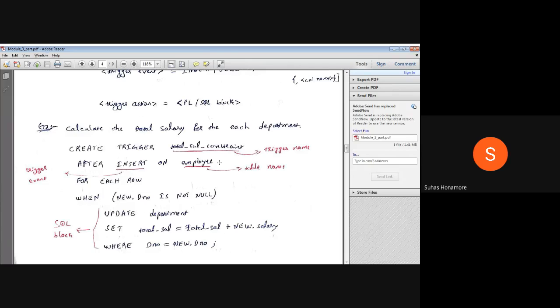Okay, so like that you can give it. Now we'll check it only for the insertion. Whenever you are inserting one new employee into an employee table, the total salary of that department has to be modified. So how can we do that?